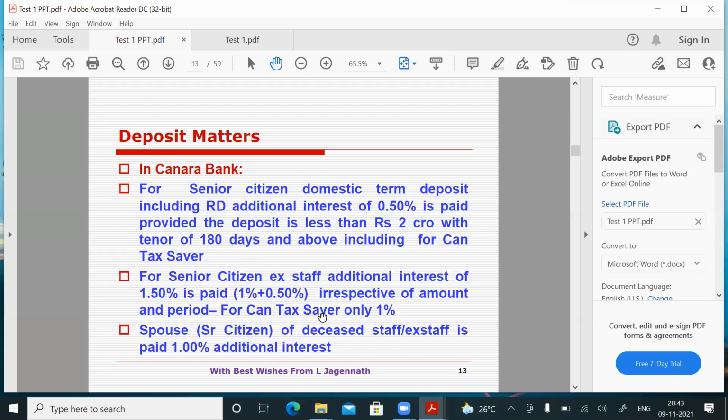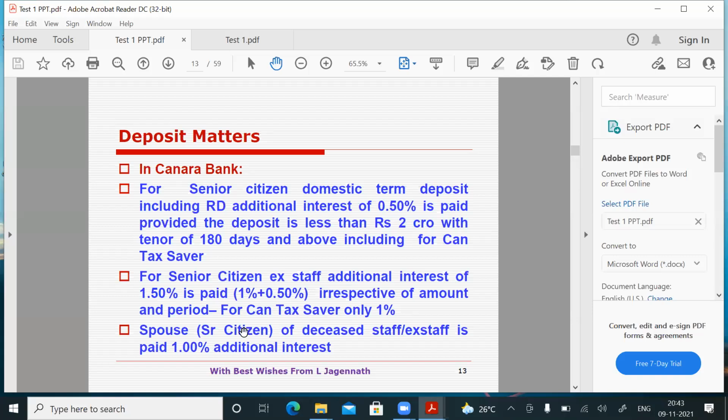Friends, for Can Tax Saver, for general public, you will give 0.50 more to senior citizens. For senior citizen ex-staff, on the domestic deposit, you will give 1.50. Suppose I am making a Can Tax Saver, you will not give 1.50 for the senior citizen ex-staff, you will give only 1%. The additional interest of 0.50 for senior citizen is not available to senior citizen ex-employee under Can Tax Saver. They are eligible only for 1%.